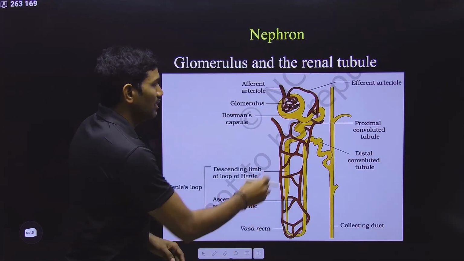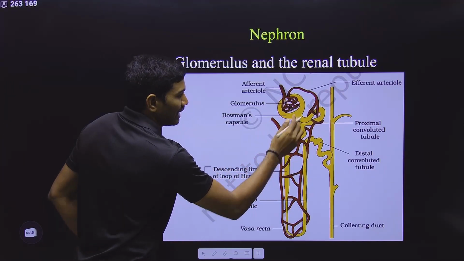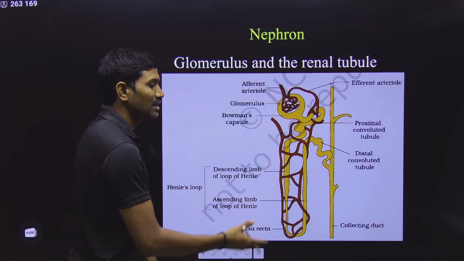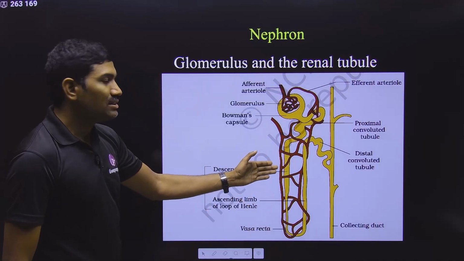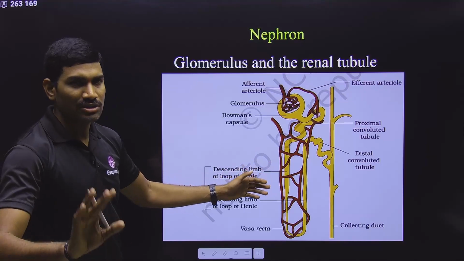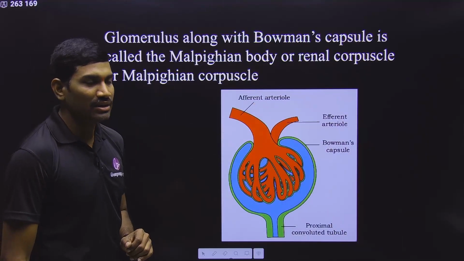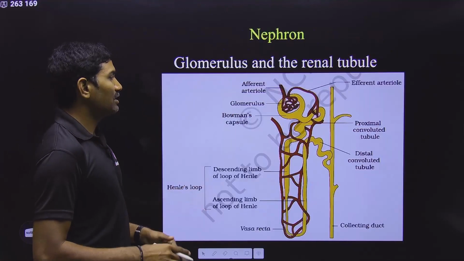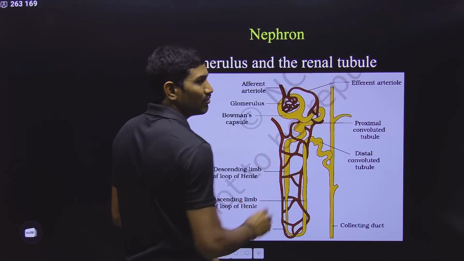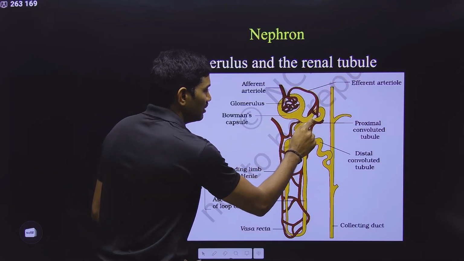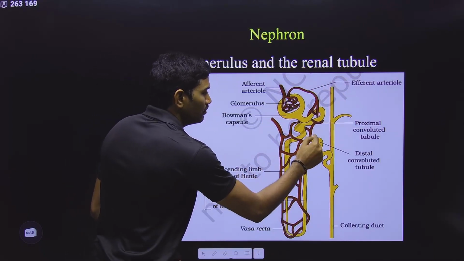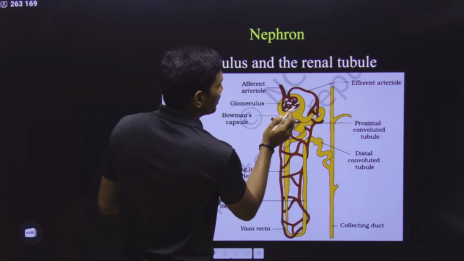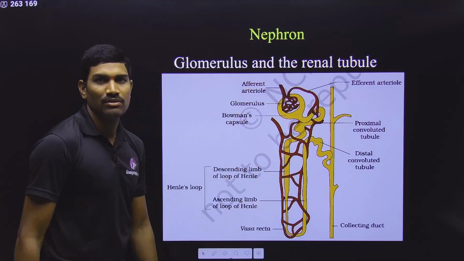This efferent arteriole, now it is coming out, and around these tubules it makes a network of capillaries, and that's why it is called the peritubular network. Slowly I will tell you all these things, don't worry. This is the information that they are talking about here. Now here they are talking about another word. What is that word? Now observe carefully. The renal tubule has Bowman's capsule, proximal convoluted tubule, Henle's loop, distal convoluted tubule. Yes or no? Now here what they are talking about is this glomerulus plus this Bowman's capsule.